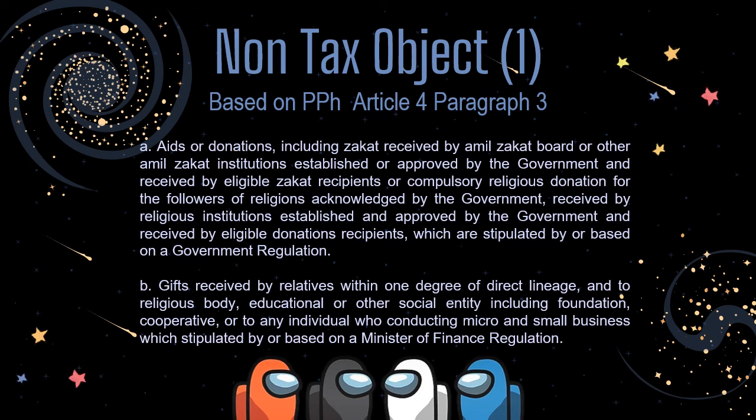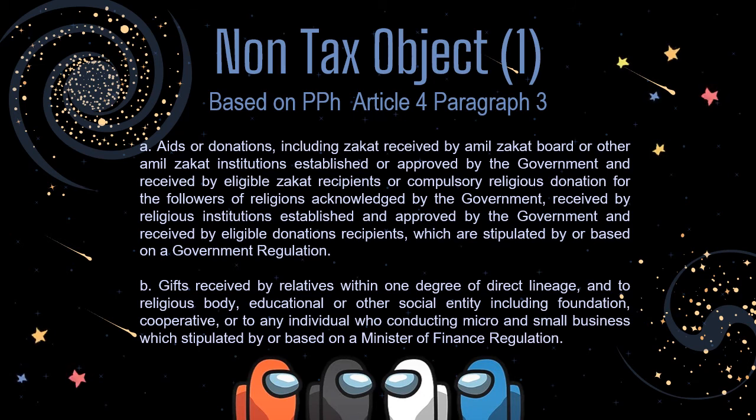Non-tax objects based on PPh Article 4, Paragraph 3. First, aid or donations, including zakat received by the Amil Zakat Board or other Amil Zakat institutions established or approved by the government and received by eligible zakat recipients, or compulsory religious donations for followers of religions acknowledged by the government, received by a religious institution established and approved by the government, and received by eligible donation recipients, as stipulated by or based on a government regulation.